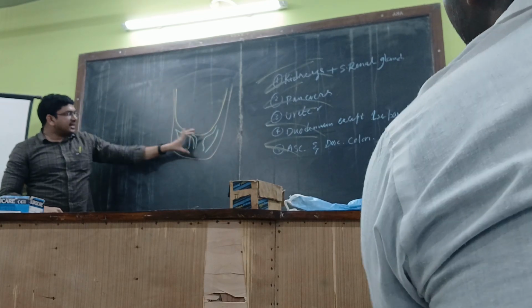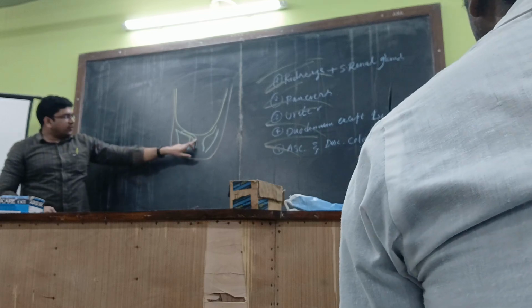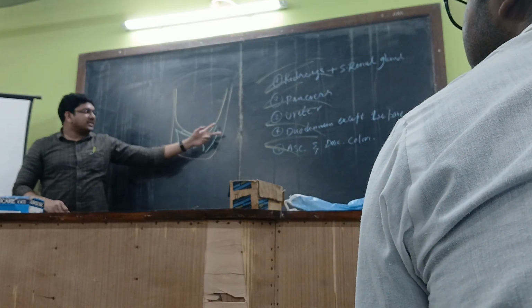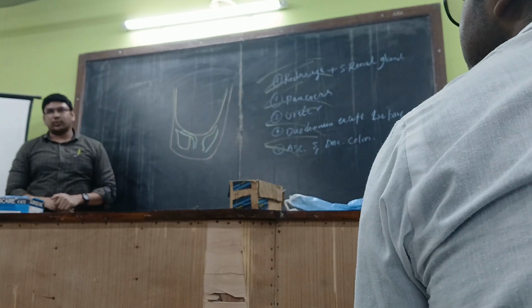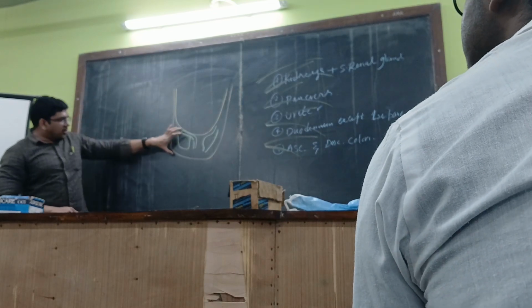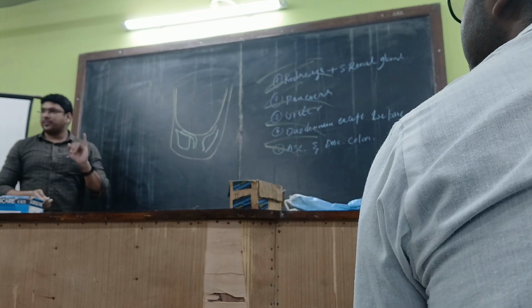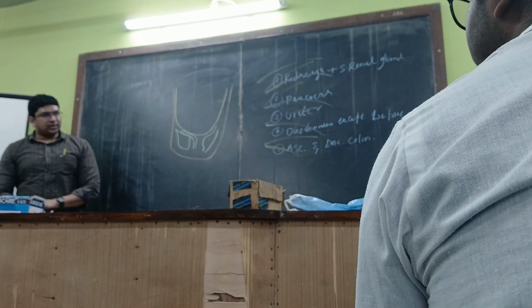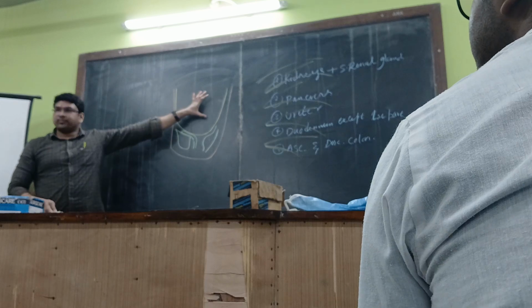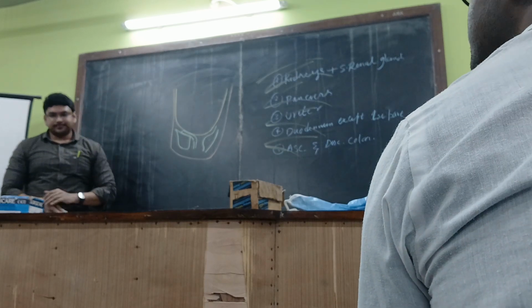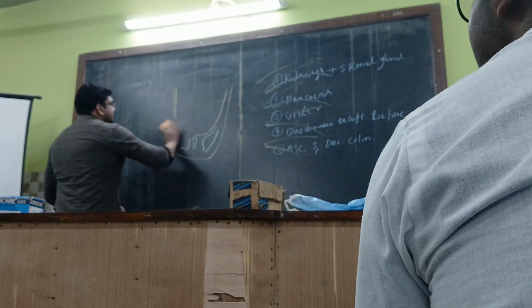This pelvic cavity contains the urinary bladder in front, followed by the uterus in case of females, which will be absent in case of males, and behind that will be the rectum and anal canal. Got it? So all these organs are subperitoneal organs. So far we have seen retroperitoneal organs and subperitoneal organs. Apart from these, the rest of the things will be covered by the peritoneum. Getting it all right? We'll see that.